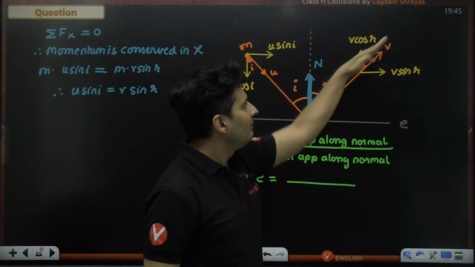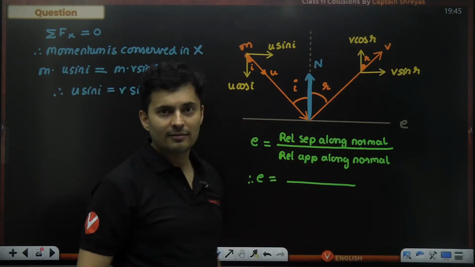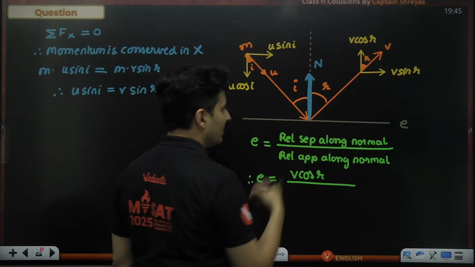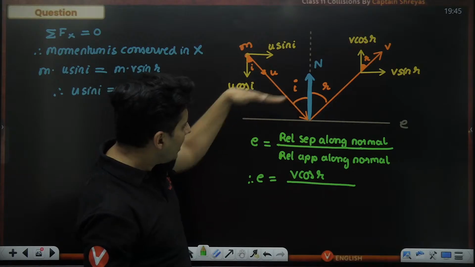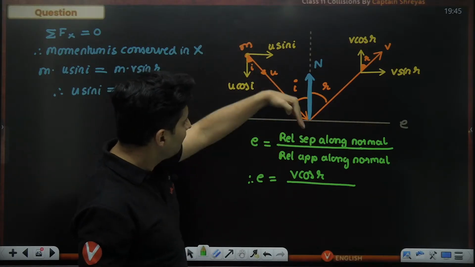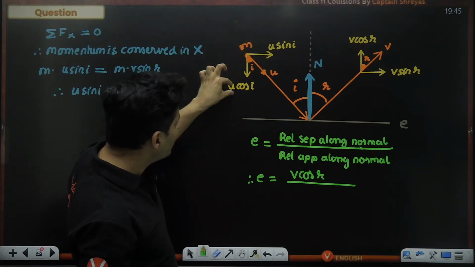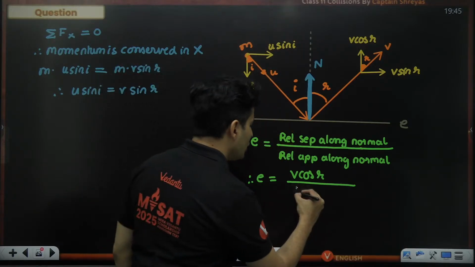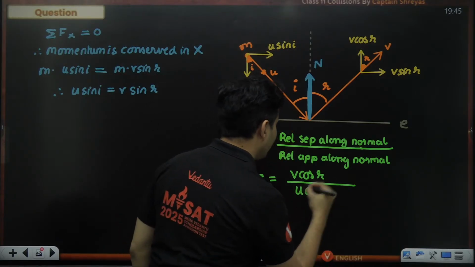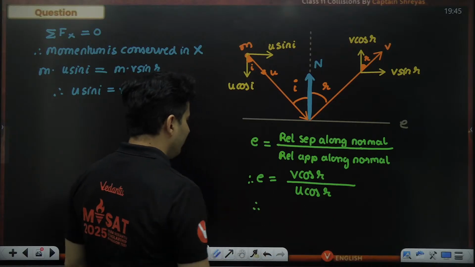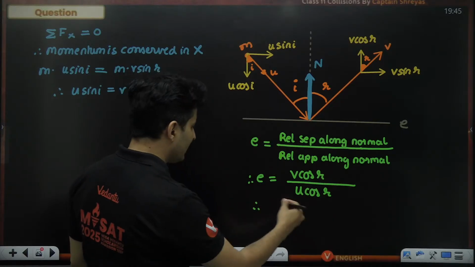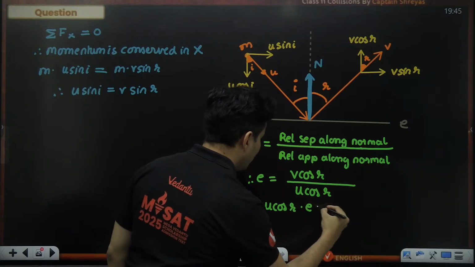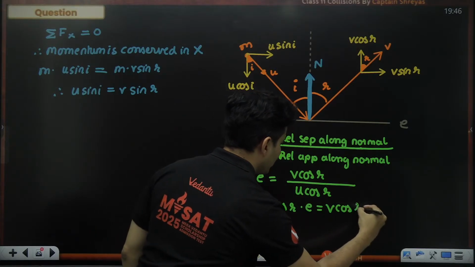Along that normal, the velocity is v cos R. This mass approaches this surface with a velocity of u cos I along this normal. So therefore, u cos I multiplied by E is equal to v cos R.